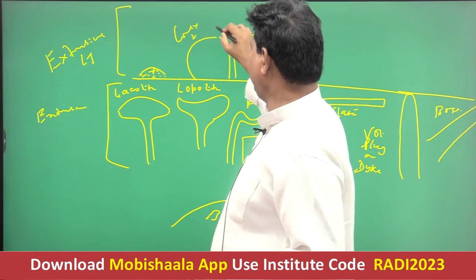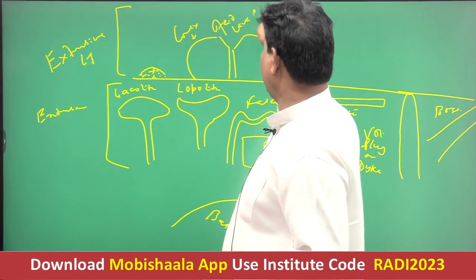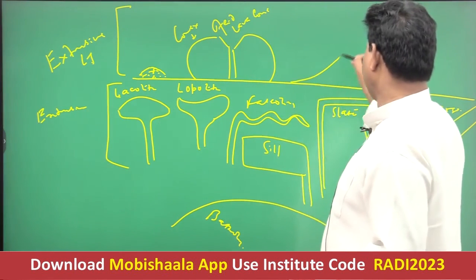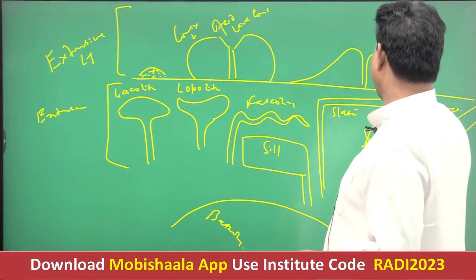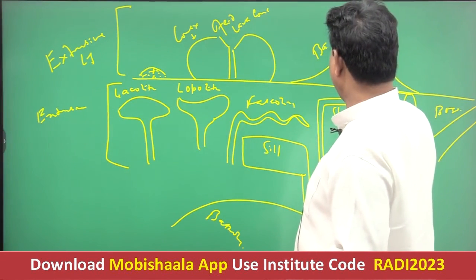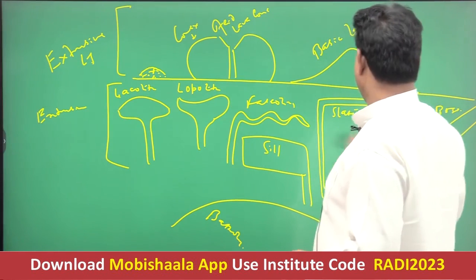So this is referred to as acid lava cone. Okay? But if the surface is concave, it is referred to as basic lava cone. Basic lava cone, right? Concave.